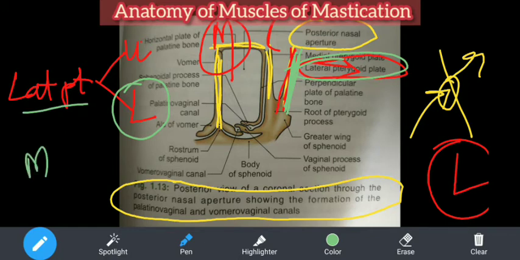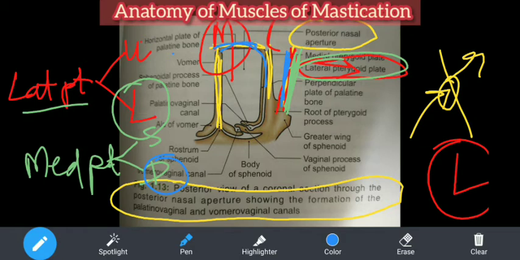And in the case of the medial pterygoid, the superficial head gets origin from the maxillary tuberosity. Superficial head is not a problem. The deep head has some concept to it. I will use blue color. This deep head gets origin from the medial surface of the lateral pterygoid plate and the adjoining palatine bone. See, this is the palatine bone, the horizontal plate of the palatine bone. So from the inner side. No one is getting origin from the medial pterygoid plate. They are getting origin from the lateral pterygoid plate. Hope you understand.